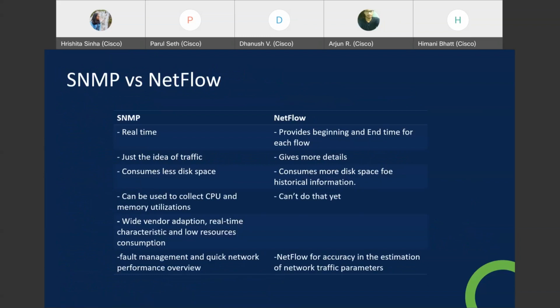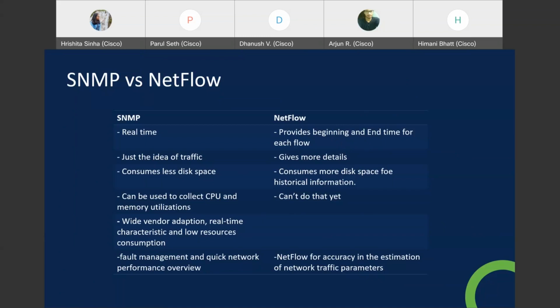And coming to the real deal now, SNMP and NetFlow, what was the difference and which was better? As I told you, SNMP gives us the real-time data. We are doing it in the CLI itself, and thus we can analyze. But in case of NetFlow, it is getting collected and then the exporter sends it. So there's a little bit of time gap, no matter how fast it is, it will be a little bit lagging behind. Though it will always provide the beginning and end time of the flow, like when it was captured, so you can get an idea, but it won't be in real time.